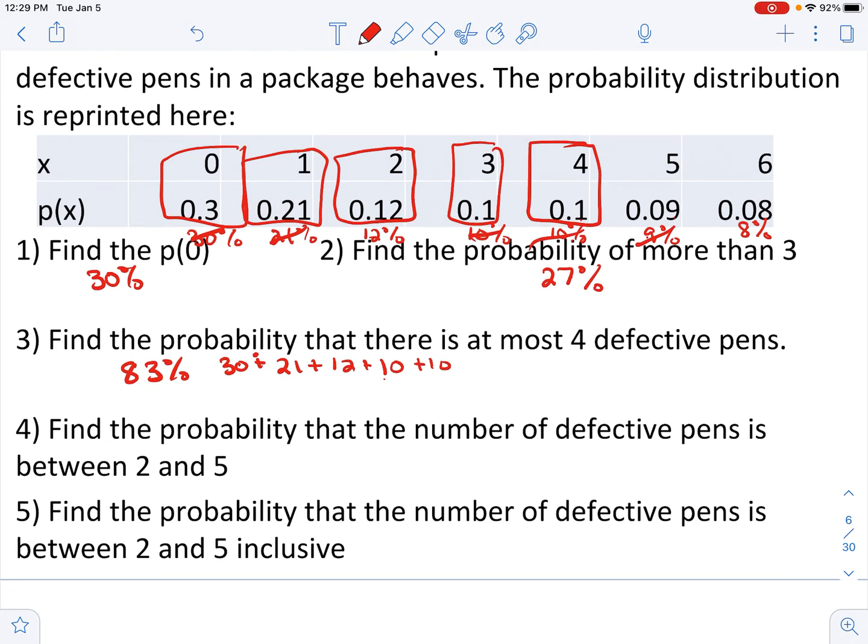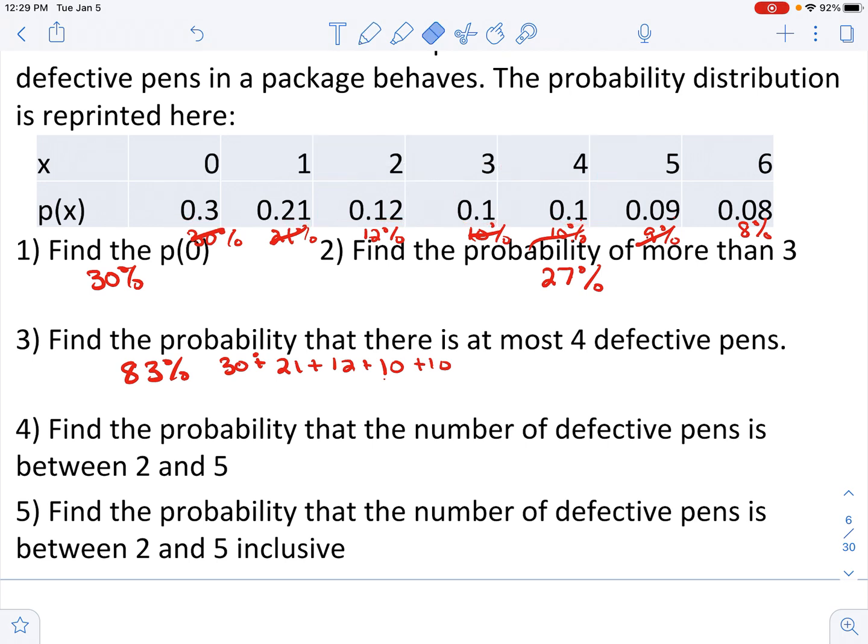Find the probability that the number of defective pens is between. When it says between, it doesn't say inclusive. So I'm just saying, what are the numbers between 2 and 5? The numbers between 2 and 5 are 3 and 4. So 10% plus 10% would give me 20%.